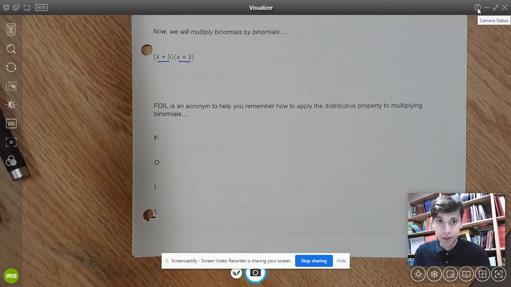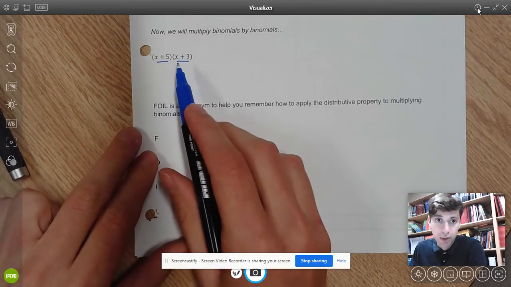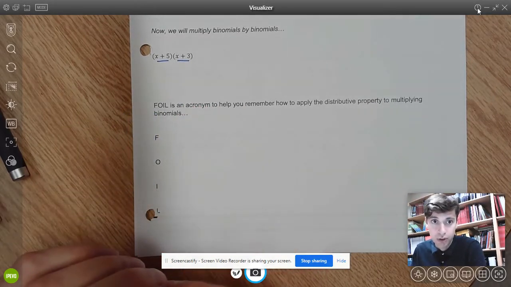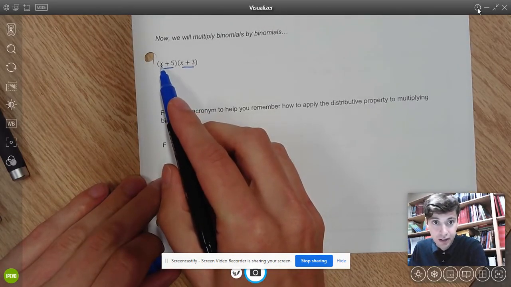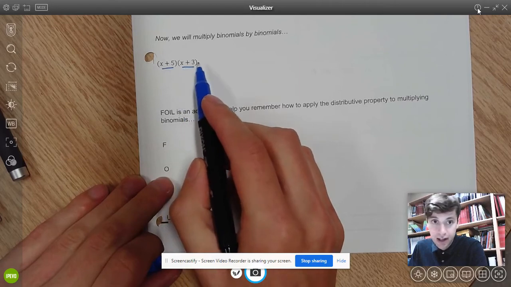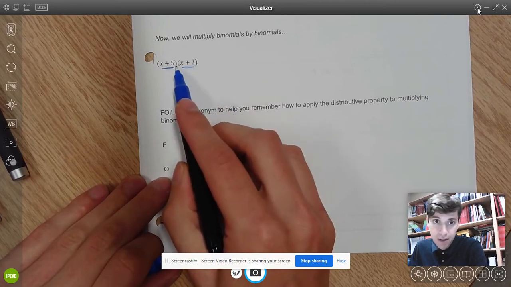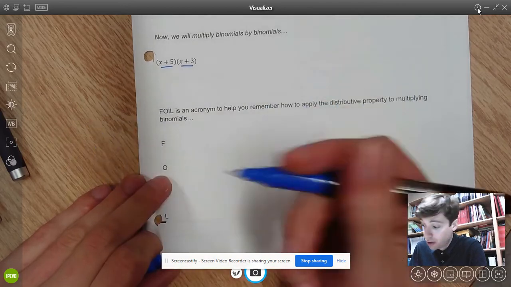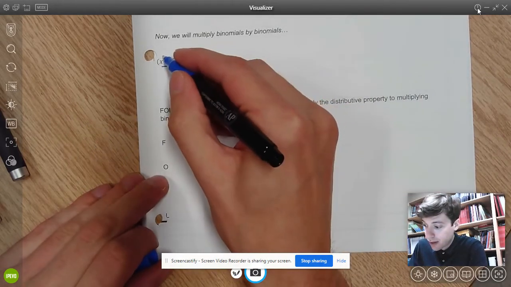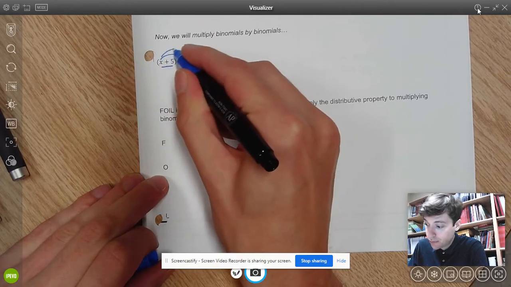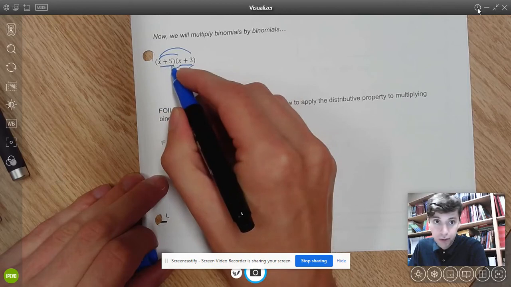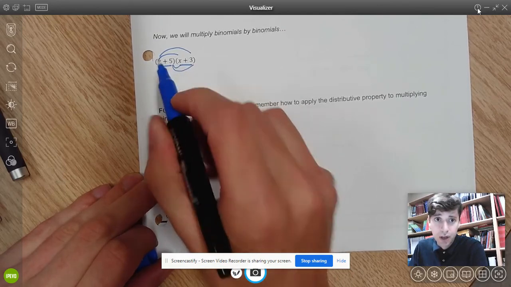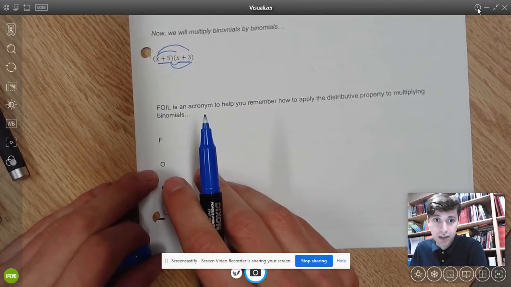Okay, just had to grab some colored pens for this part. So we're going to multiply the binomial by the binomial, and what we're really going to do is distribute twice. I'm going to distribute x by multiplying it by everything in the second bracket. I'm going to distribute the 5 by multiplying it by everything in the second bracket. I'll show you briefly the idea: I'm going to distribute just like I would normally, but I now need to do this twice because I'm multiplying both terms in the first bracket by both terms in our second bracket, or our second binomial.